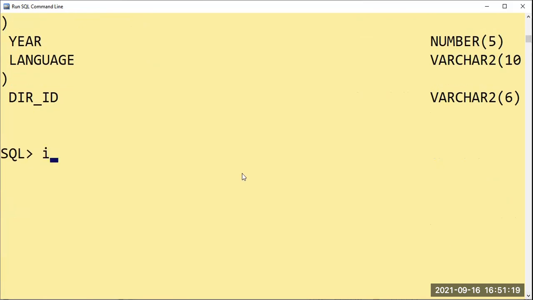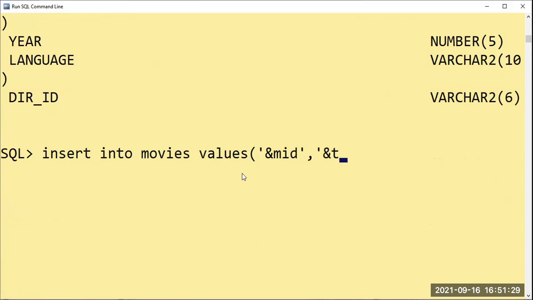I'll say insert into movies values, single quote, ampersand ID, complete, single quote, ampersand title, complete, and ampersand year, complete, single quote, ampersand language, complete the single quote, comma, single quote, ampersand director ID.